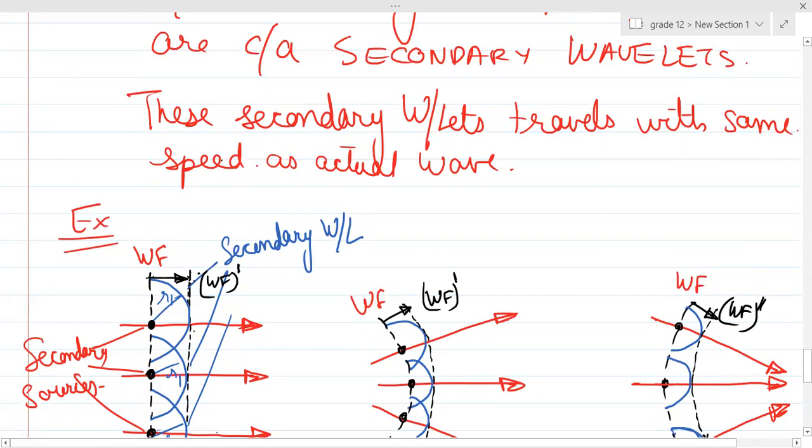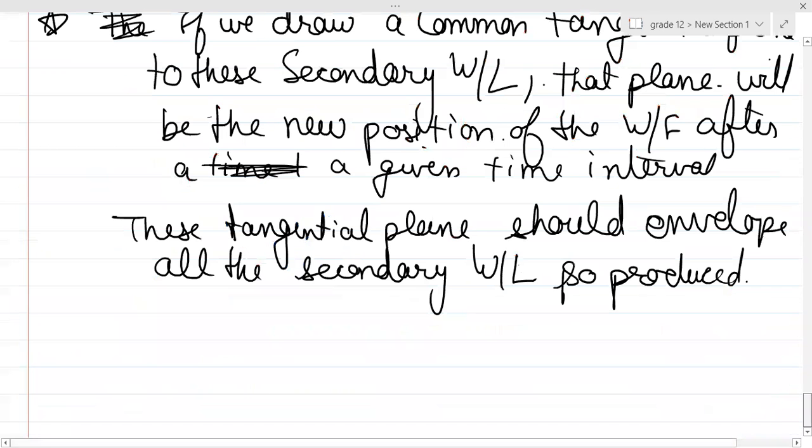And similarly, if a new wavefront is formed, again there will be points on this new wavefront which will be acting as secondary sources, right? And again, the same process will repeat.